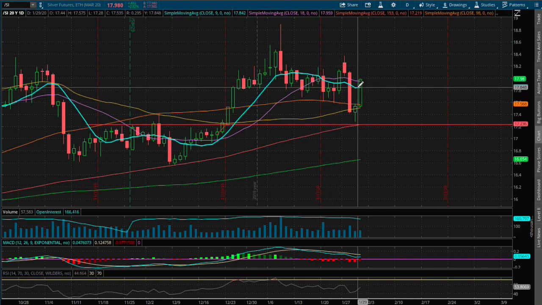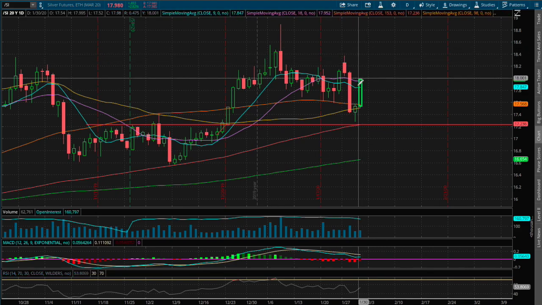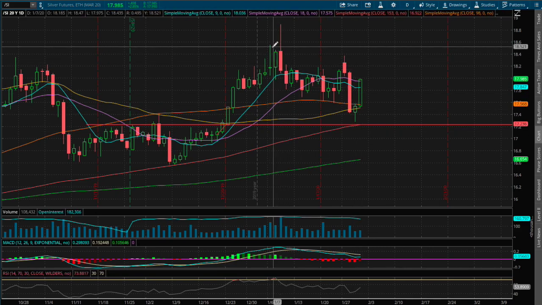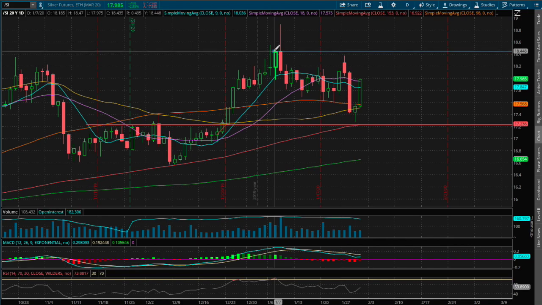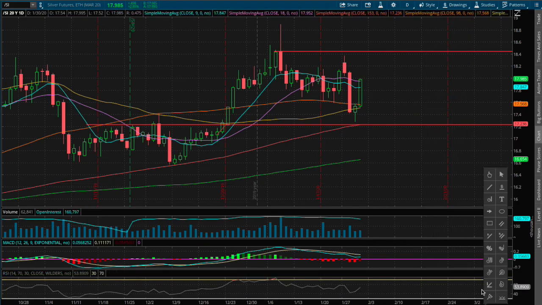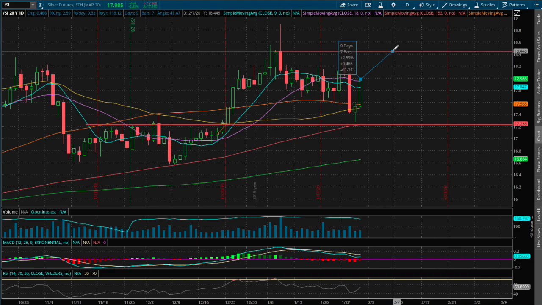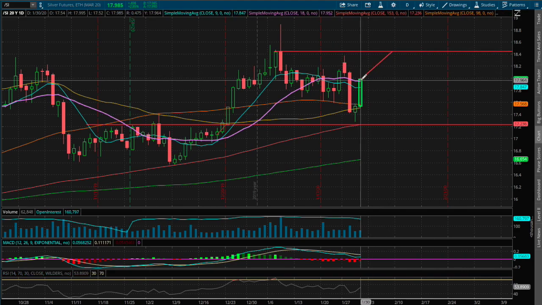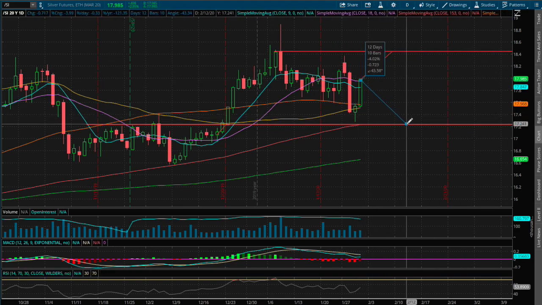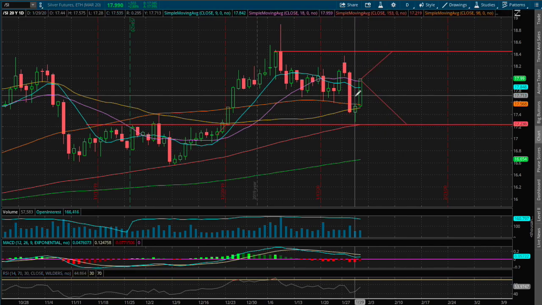If we do manage to head up higher, the next resistance that I see is the one made back on January 7th around the price of $18.45. That price movement is roughly 2.6% to the upside, and to the downside is roughly 4%.